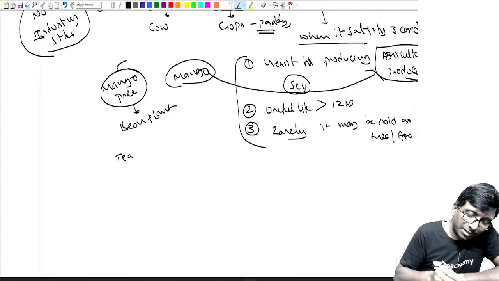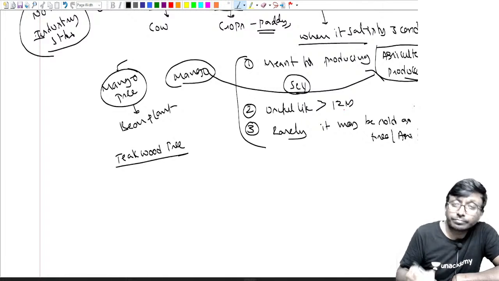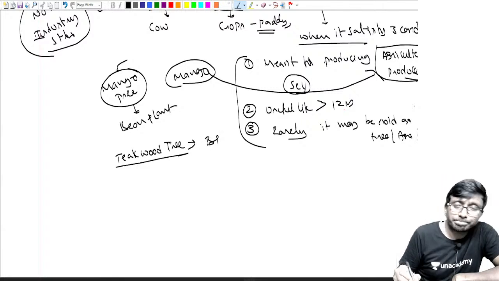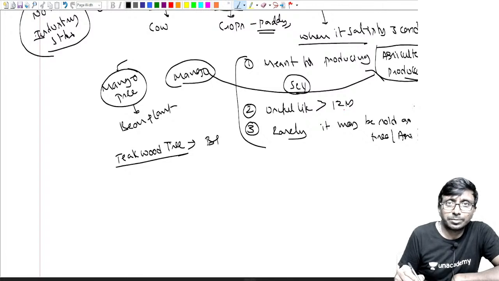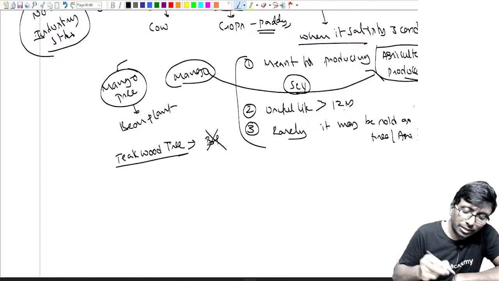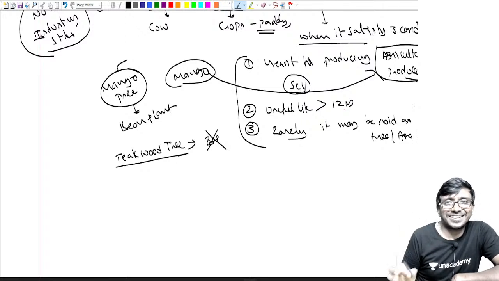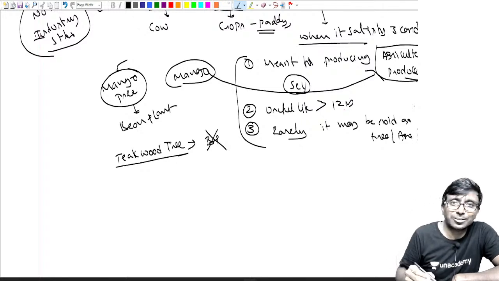Suppose you tell me, my dear, teak tree. Tell me, can I call it a bearer plant? Teak tree. No, I say. Why? Because a teak tree will not give fruits or anything. Now, the teak tree itself is an agriculture produce.